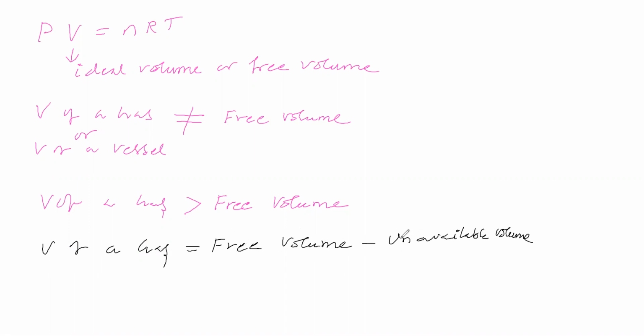That is how much volume is not available for free movement. So the volume of a gas is equal to free volume minus unavailable volume. Is it correct? Can we take it like this?